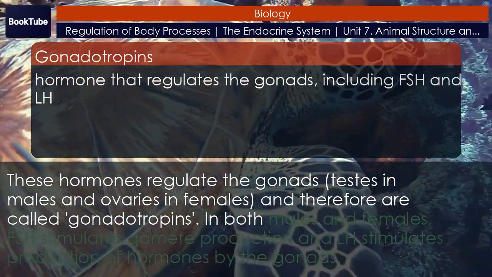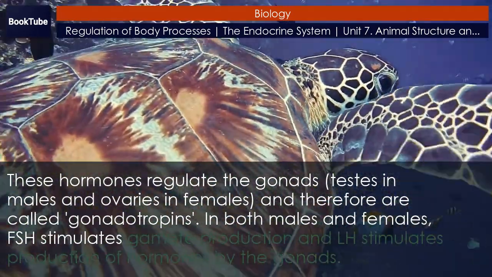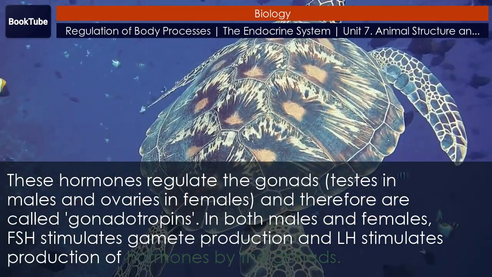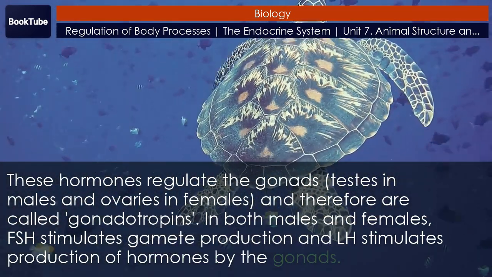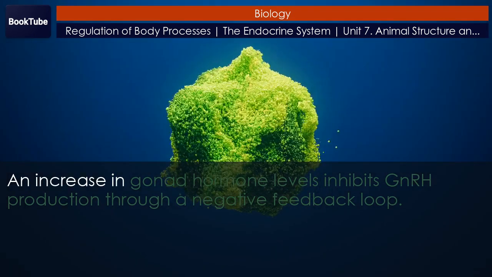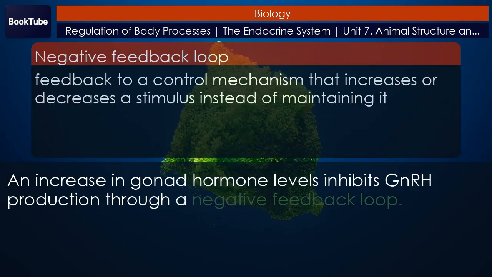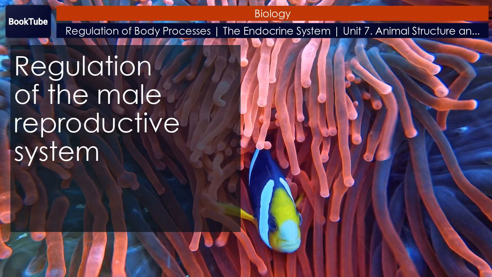In both males and females, FSH stimulates gamete production and LH stimulates production of hormones by the gonads. An increase in gonad hormone levels inhibits GnRH production through a negative feedback loop. Regulation of the male reproductive system.